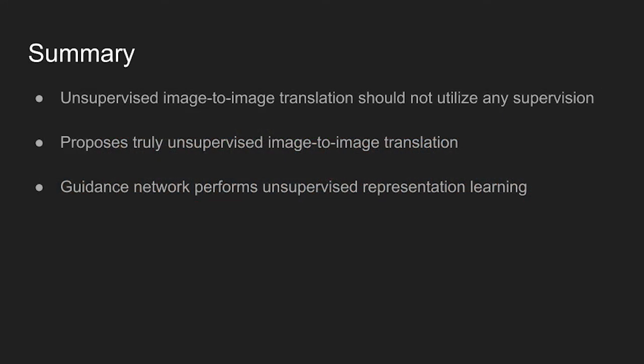In summary, the authors argue that unsupervised image-to-image translation should be done without any supervision. They propose a truly unsupervised image-to-image translation method by utilizing a guidance network. The proposed model successfully performs the task by using generated pseudo-labels and style-coded feature vectors.